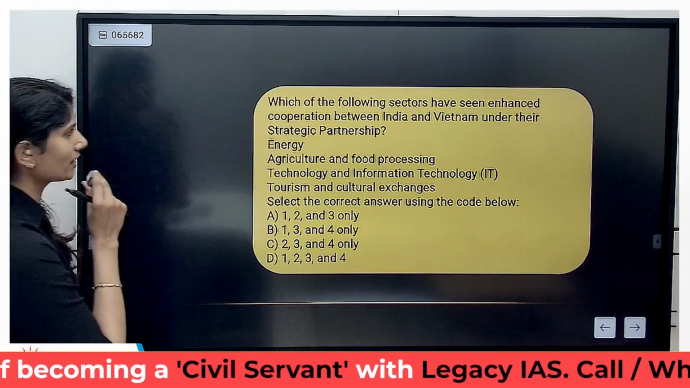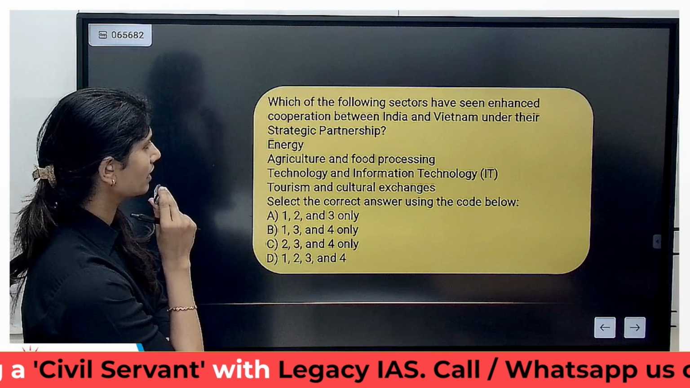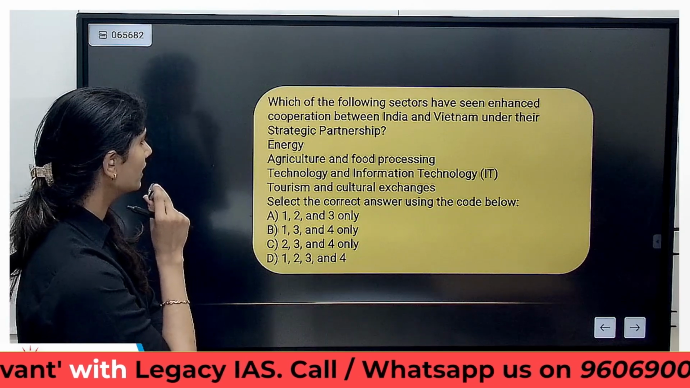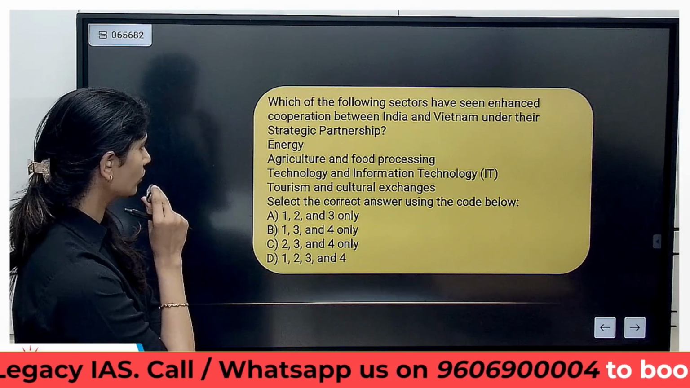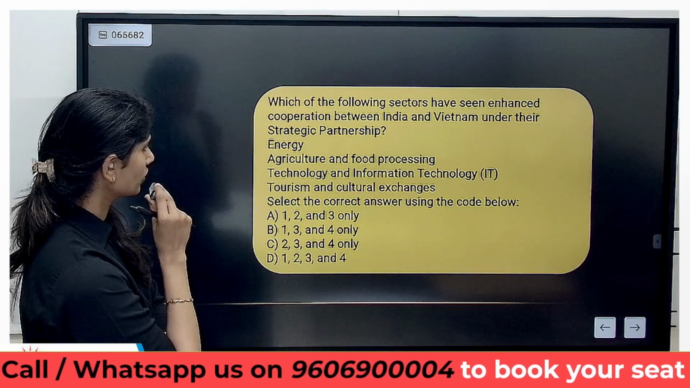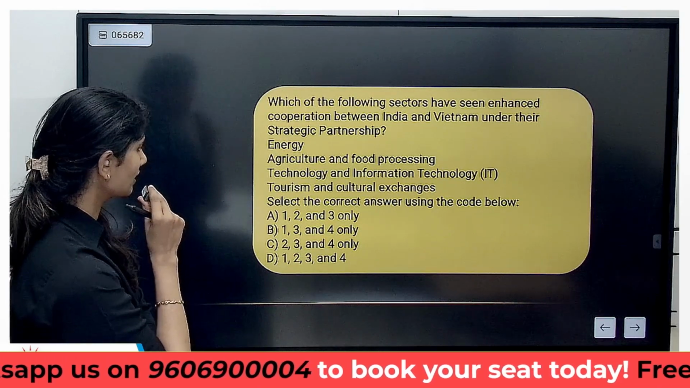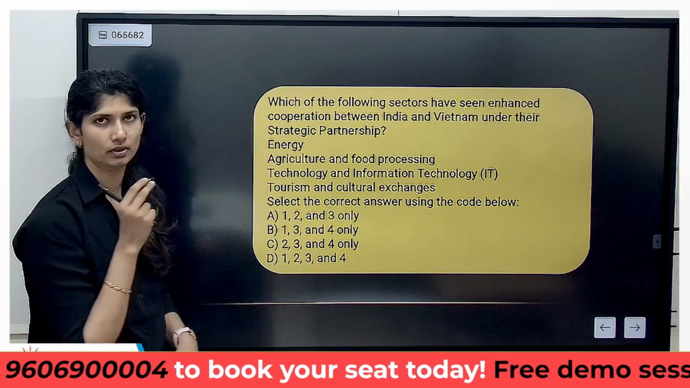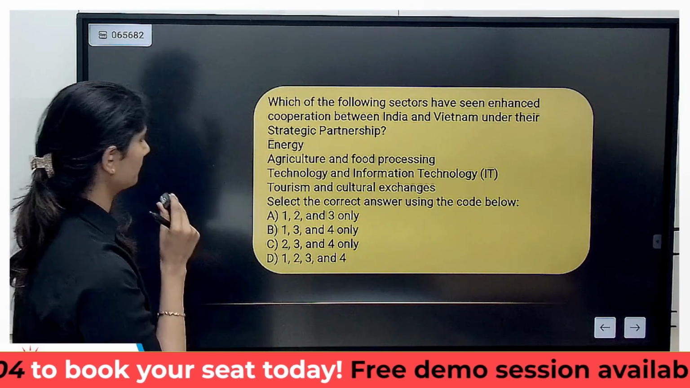Which of the following sectors have seen enhanced cooperation between India and Vietnam under strategic partnership? Energy, agriculture and food processing, technology and information, tourism and cultural exchanges. All four. Okay, 1, 2, 3.